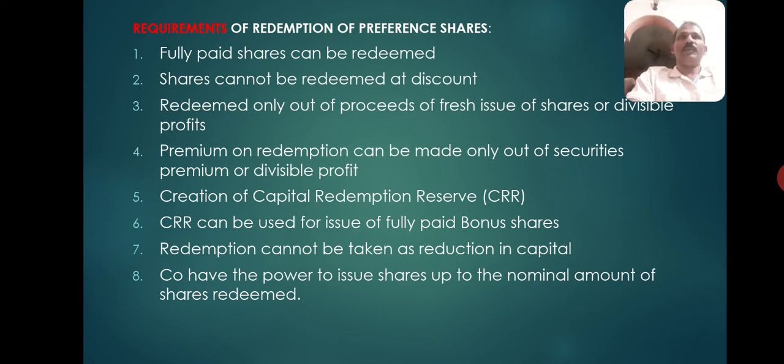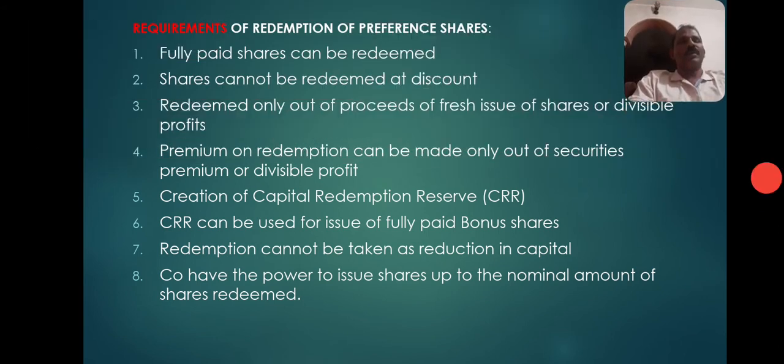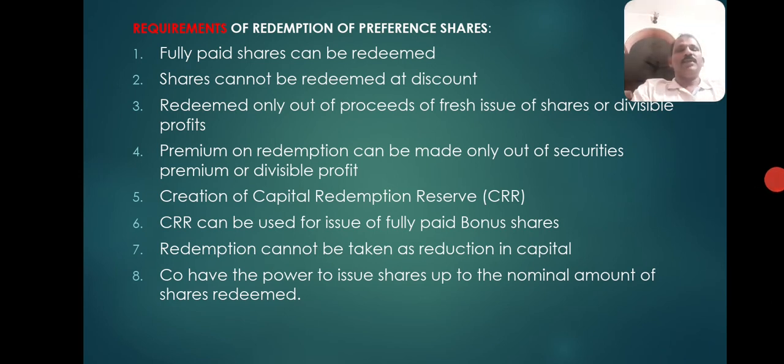All divisible profits, being a liability, show a credit balance. Now, by giving debit to them and credit to capital redemption reserve, a revenue reserve which can be used for any general purpose, when transferred to capital redemption reserve at the time of redemption, creates a sort of legal bar for utilization. So CRR created is again a reserves and surplus item, and it will be shown on the liability side of the balance sheet.